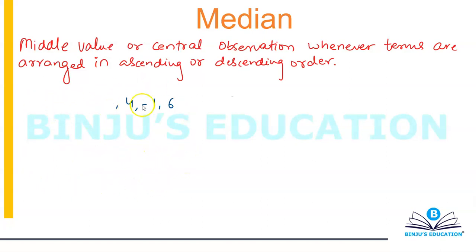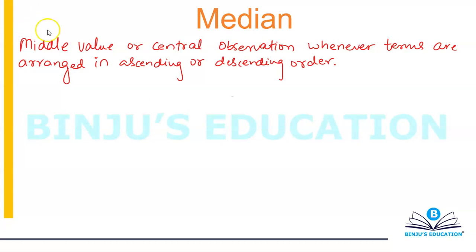All right. Now, how do you calculate median? Not in every case can you simply start arranging terms in ascending or descending order, because there can be a lot of terms also, right? So there has to be a way out basically.